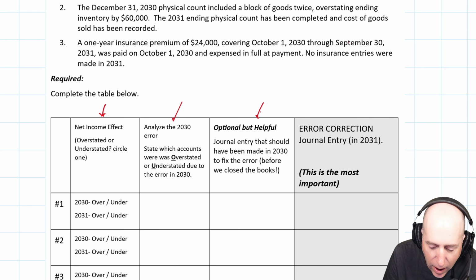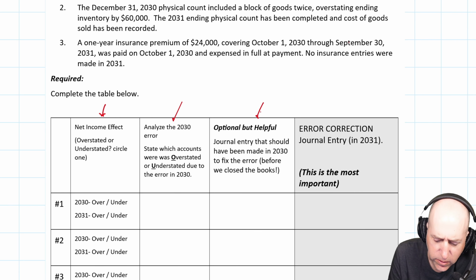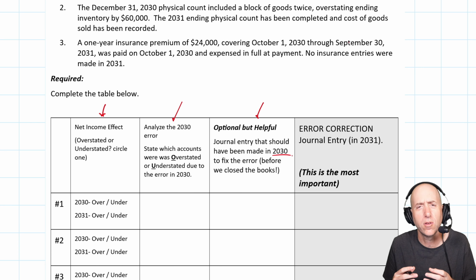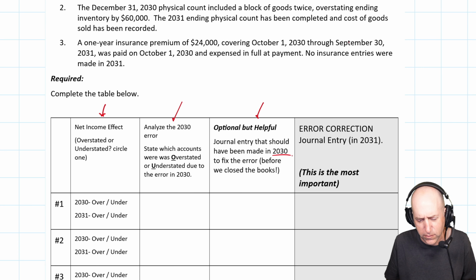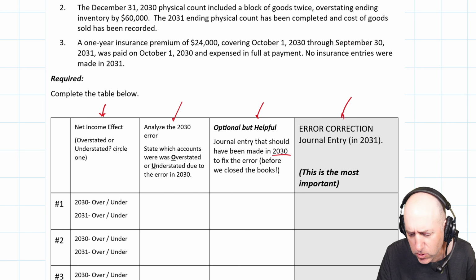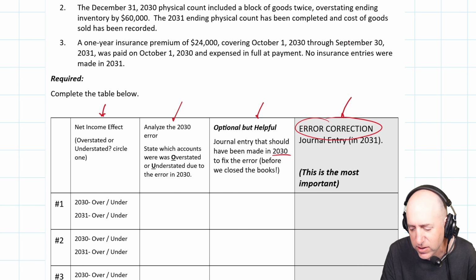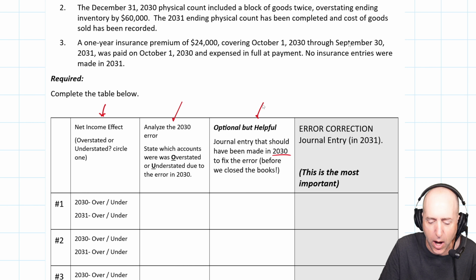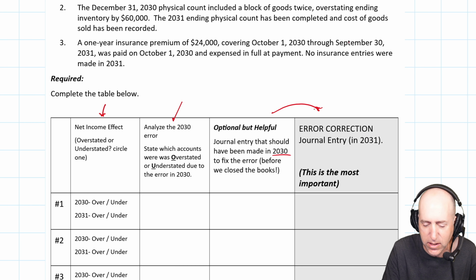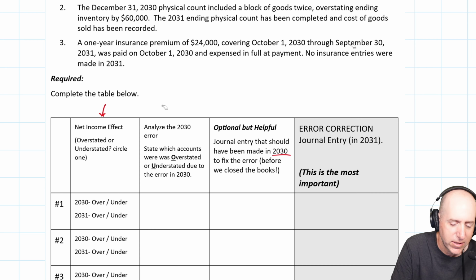An optional but helpful step is, what journal entry should they have made in 2030? If on December 31st, 2030 they looked at this and said, oh, our books are still open, we can fix this error, what would they do to fix it? And that's going to help us with our actual error correction. And this is like the real journal entry. And this is important. So this optional step just helps me get to this one. Okay, let's jump into it.